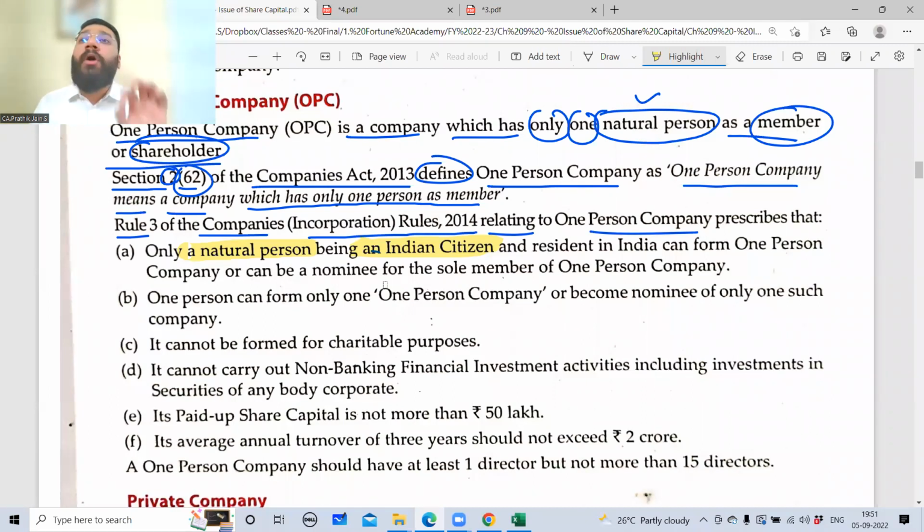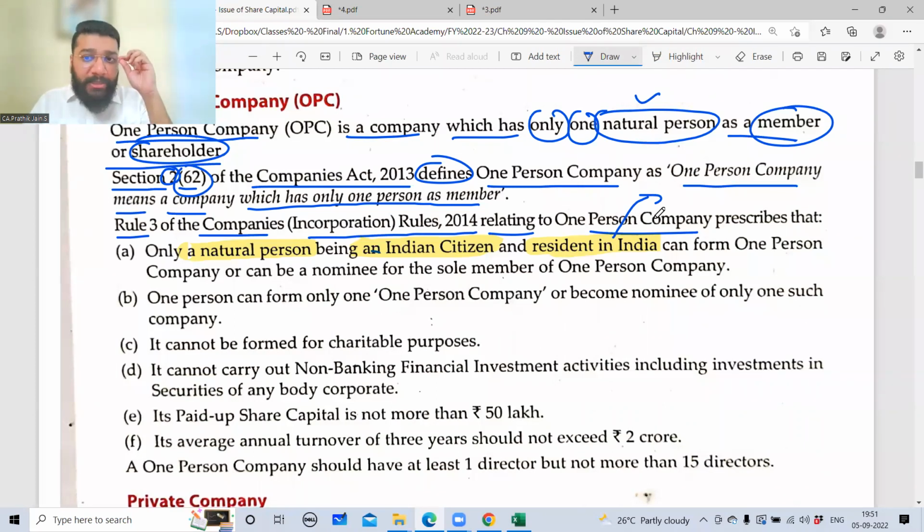So the first criterion to form an OPC is that you need to be a natural person, a human being. Second, you have to be an Indian citizen. Third, you have to be resident in India. Resident means what? You have to stay in India. This concept is governed somewhere. Who can become a resident of India?